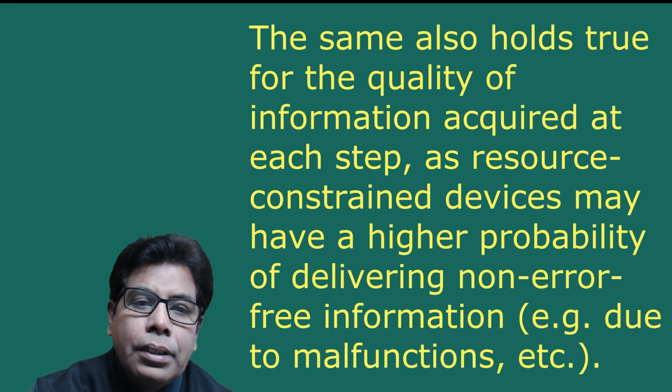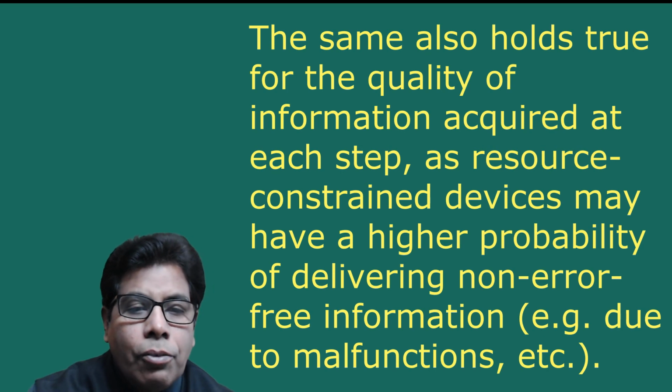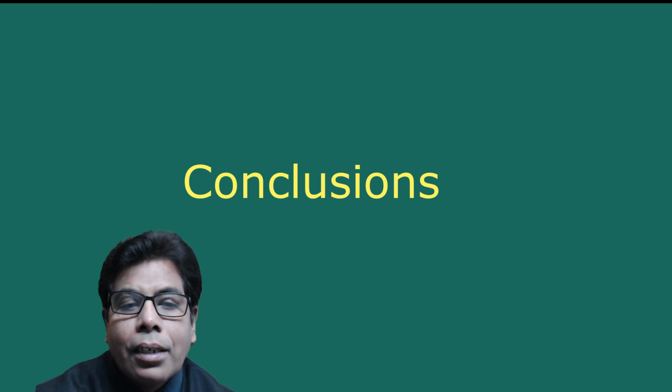The same also holds true for the quality of information acquired at each step, as resource-constrained devices may have a higher probability of delivering non-error-free information, for example, due to malfunction, etc. The latter would enable a different modeling of processes that depend on this information and not consider it always as correct or trustworthy.